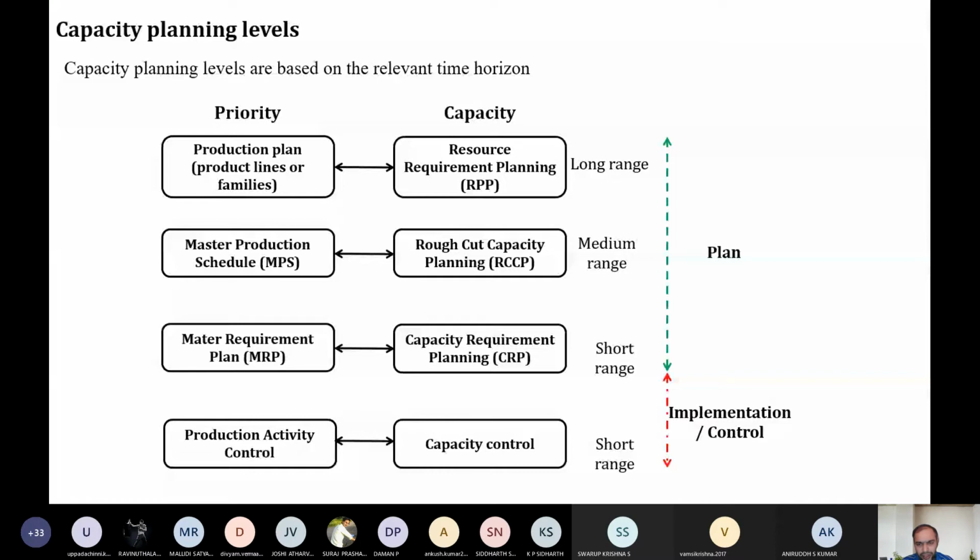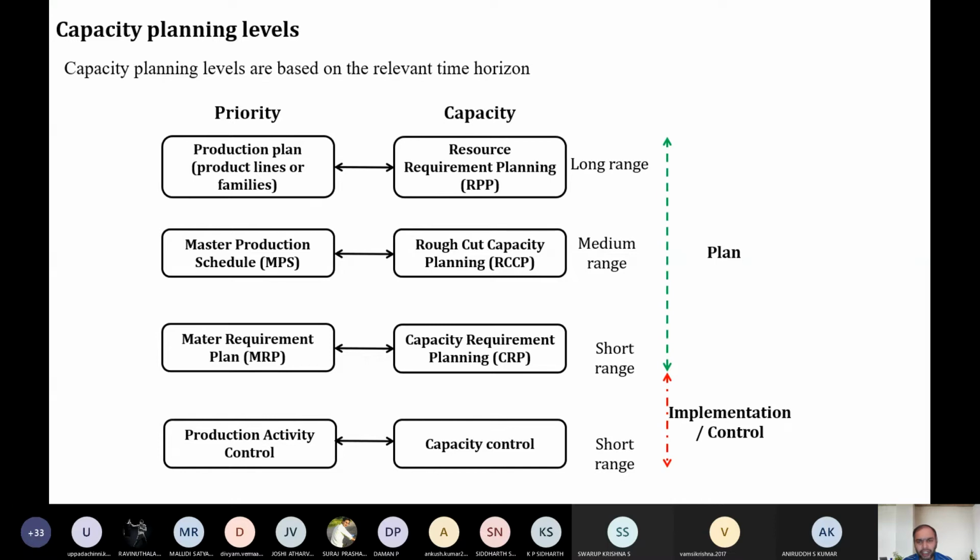This is going to happen in short range, medium range, and long range. There is something called capacity control, or capacity activity control. The activity we do overall is called capacity control, and that happens in the short range because we plan our activities depending upon the capacity requirement planning. We have to solve the issue then and there. If any issue is there, we address it directly, with direct implementation and direct control of the situation. That's what we call a short range thing.